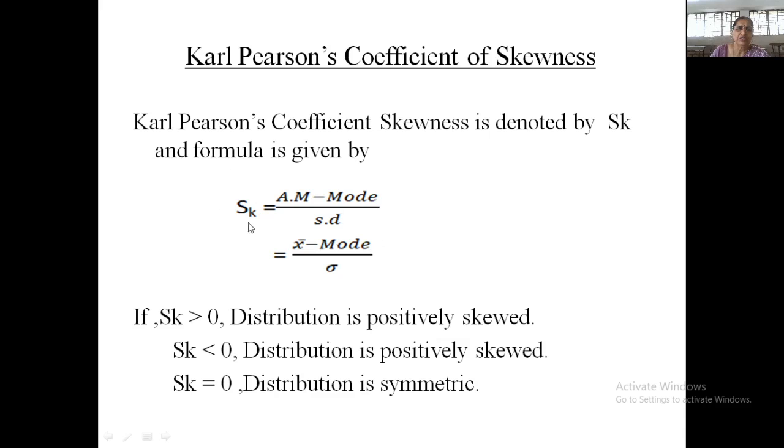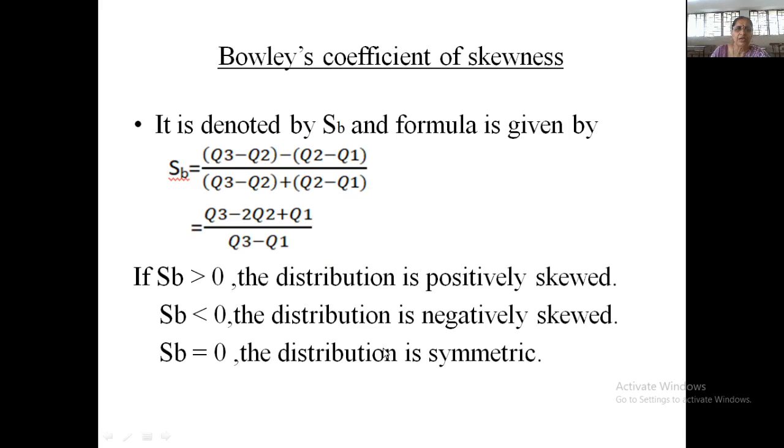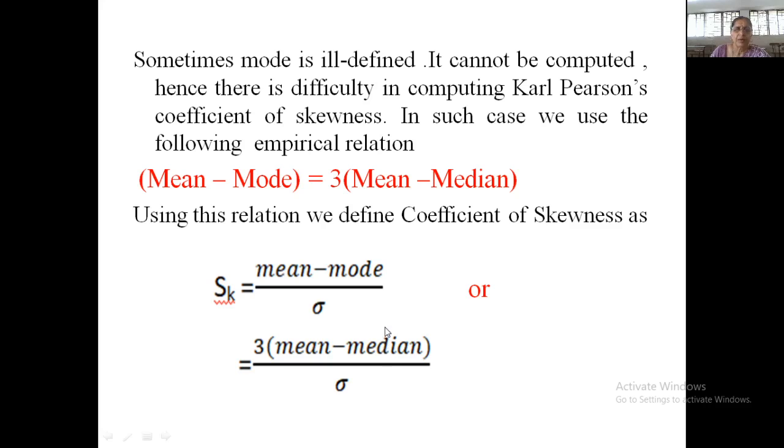So using the same formula, Karl Pearson has defined another measure of skewness based on mean and median, which is SK equal to 3 times mean minus median upon standard deviation sigma. So these are the two formulae in order to compute the coefficient of skewness, which are independent of units of measurement.